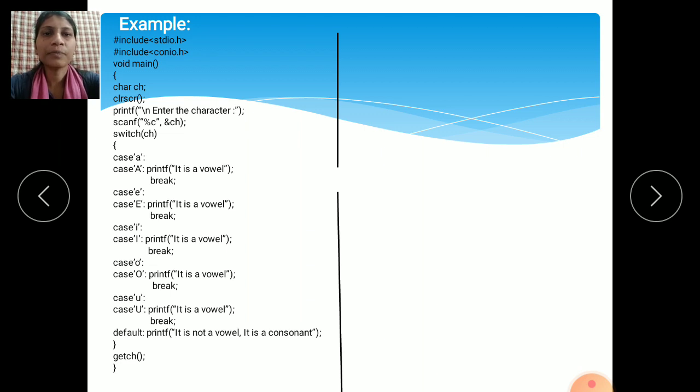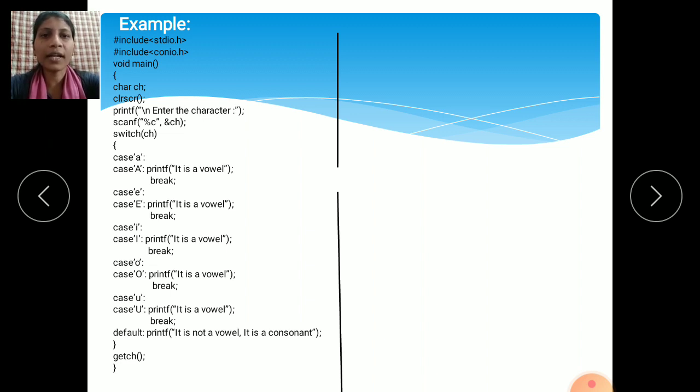There are only 5 vowels in the English language: a, e, i, o, u. These are the vowels and the others are consonants. Total alphabets are 26; within that, 5 are vowels and 21 are consonants.